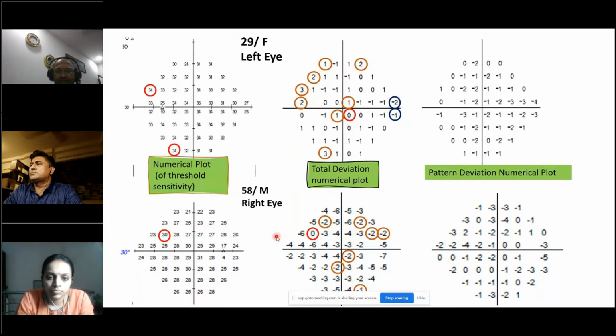So you have a lot of minus 2s. So all the minus 2s are taken, and then comes the minus 1. So the resetting of the hill of vision, whatever is the minus 1, that will be subtracted from the value in that area. So if you have minus 1, it will be added, and then you get a plus 1. Similarly, from here, if you see minus 2 plus 1, it will add to 1. So like that, you get a resetting of the hill of vision by doing this. That's how you get the pattern deviation numerical plot.